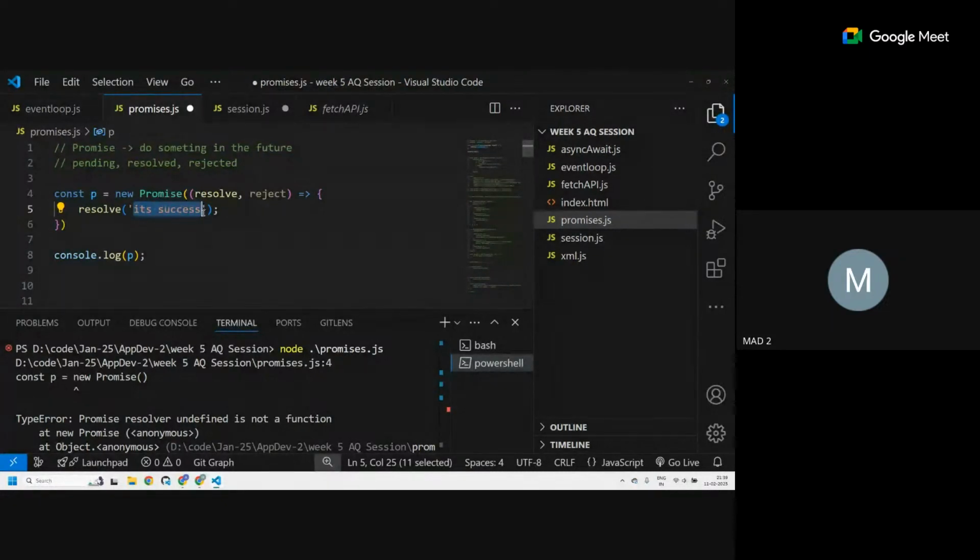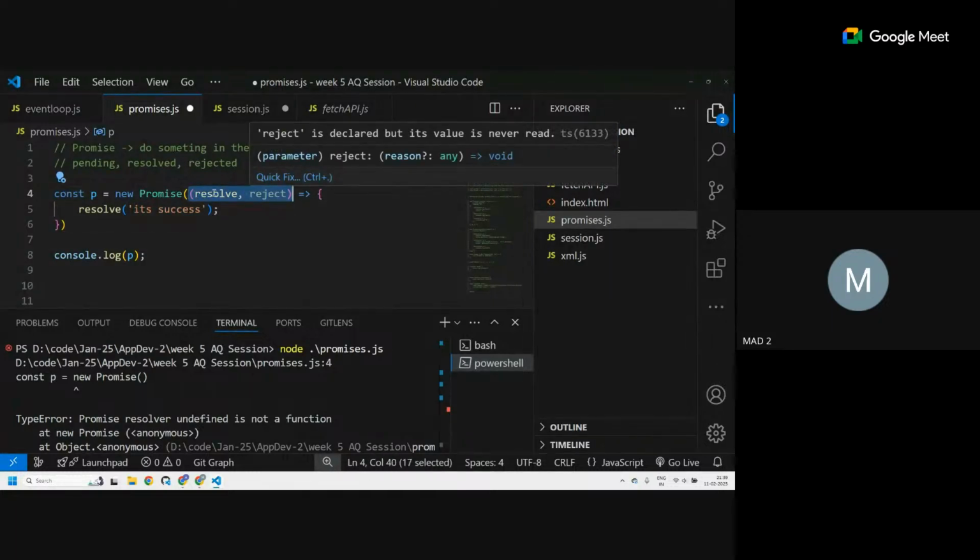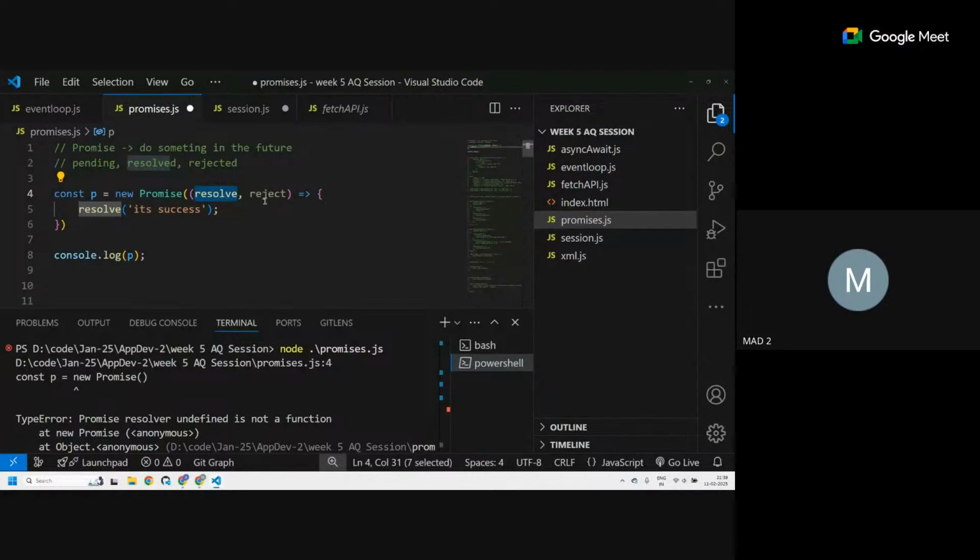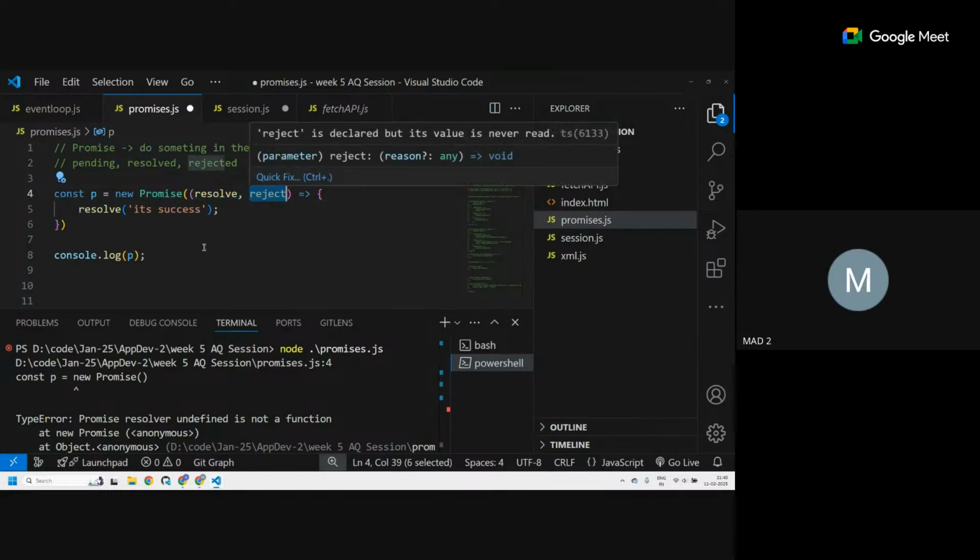So this is the format in which you write a promise. You have a function with two parameters, resolve and reject, and you call one of them according to your needs. If you want to reject it, you use the second parameter.